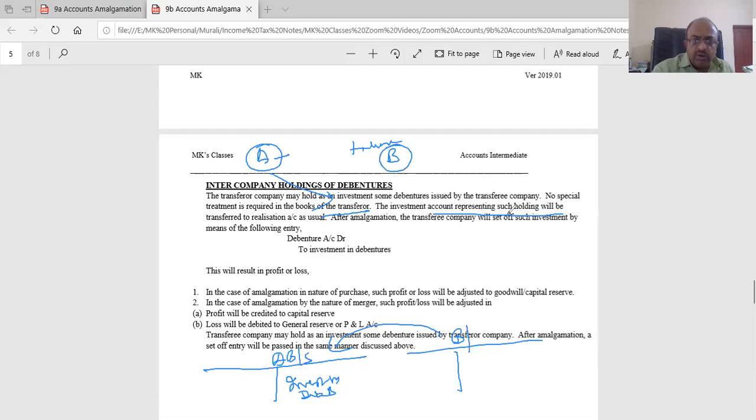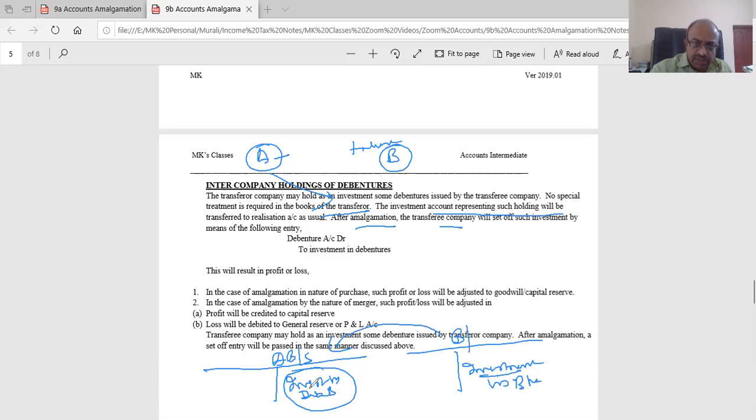The investment account representing such holding will be transferred to realization. So when you close the books, this is like an asset. It will be closed by transfer to realization when you close it. And the usual entry is passed. After amalgamation, in the books of the transferee company B, they will take over the investment. It will come and sit in the balance sheet as investment in B Limited here.